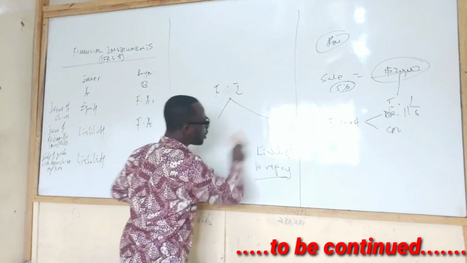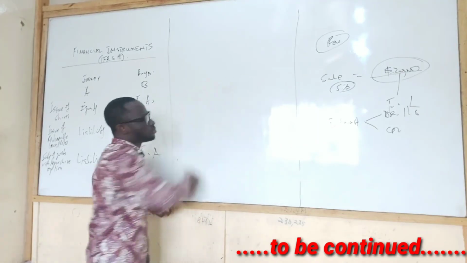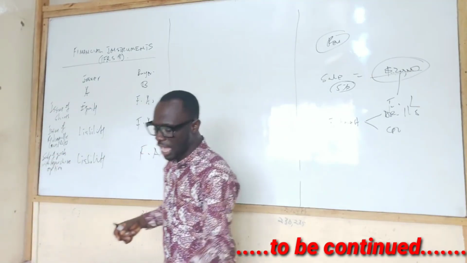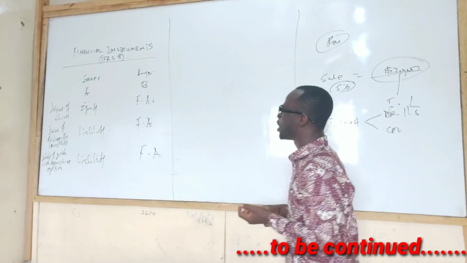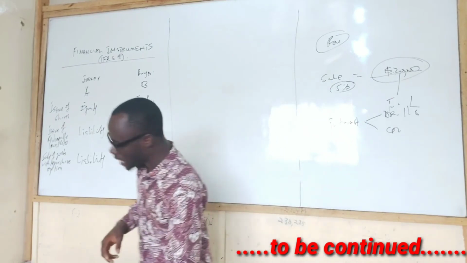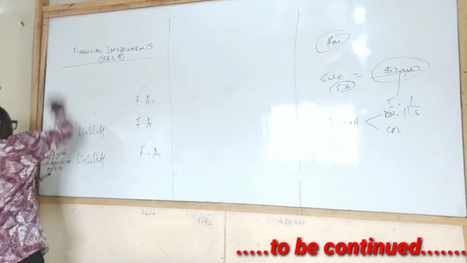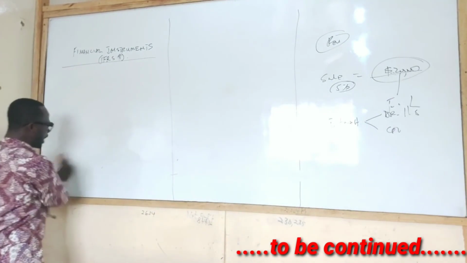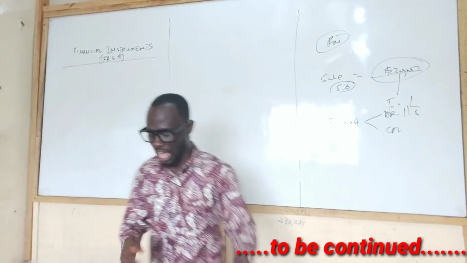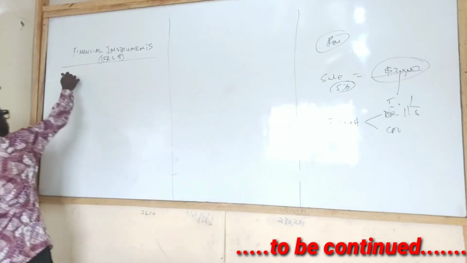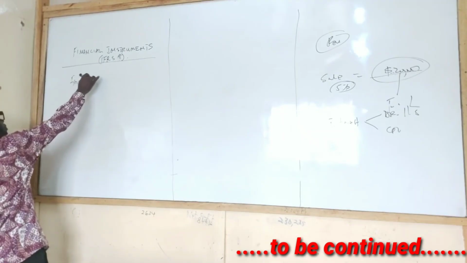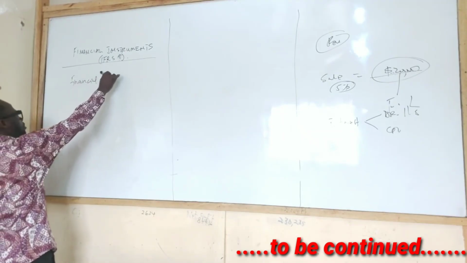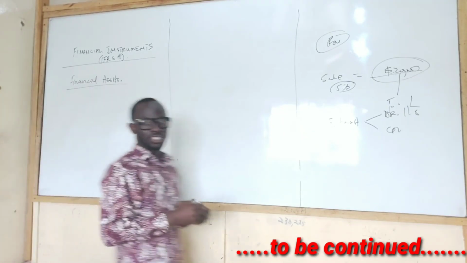So based on that, it means there are 2 types of financial instruments. So let's look at the way we account for the financial instruments, and that is financial assets and financial liability. So let's start first with financial assets. How do we account for them?